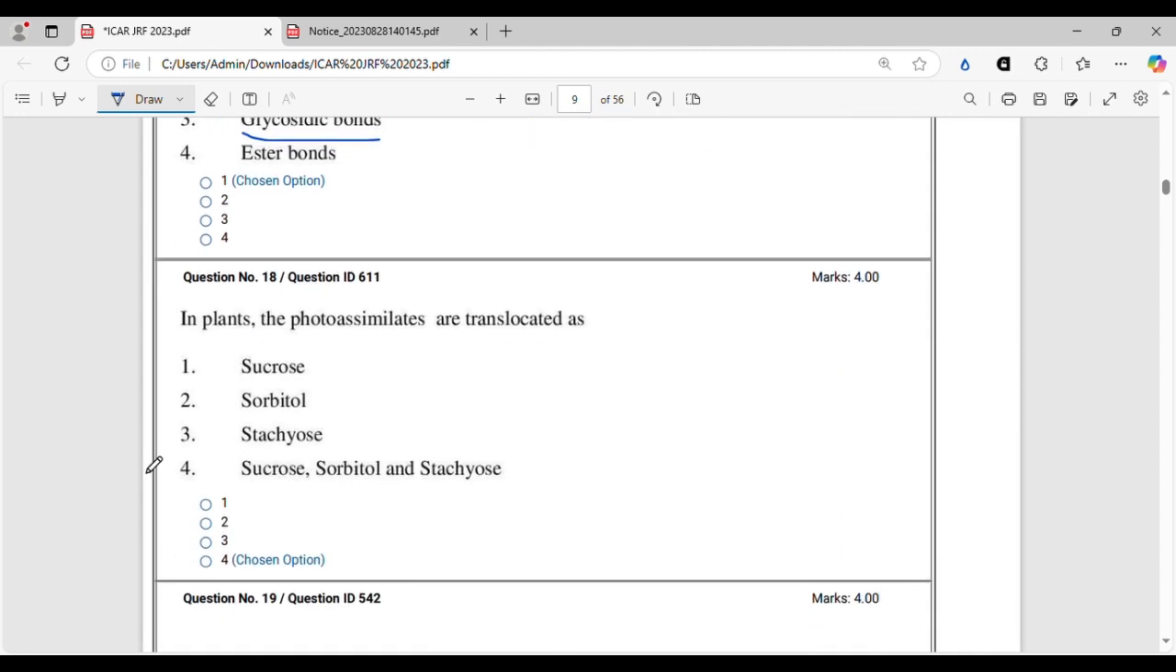In plants, the photoassimilates are translocated as sucrose. This is the classic example of why you should read all the options twice, and why you should read the question twice. Because here, after seeing the first option, you'll be like, okay, sucrose is the correct answer, let's mark and move on.